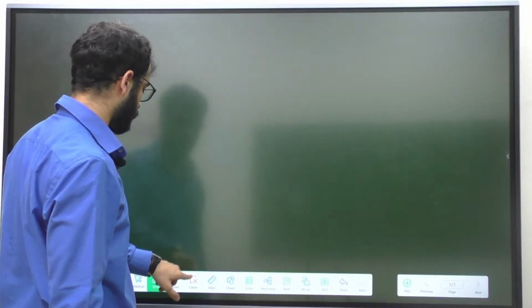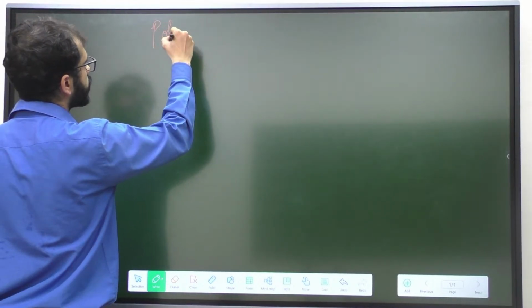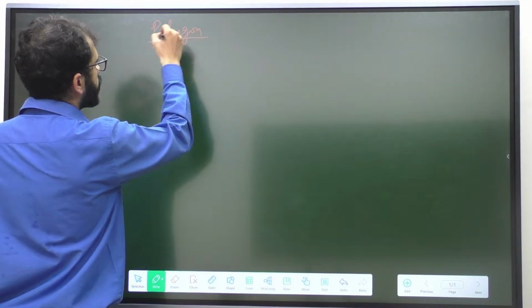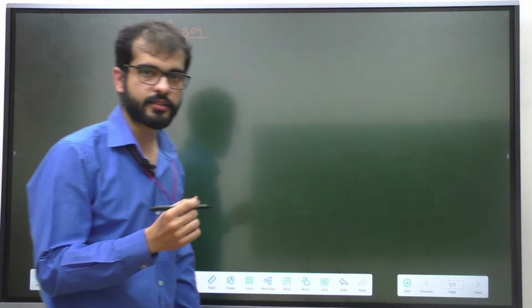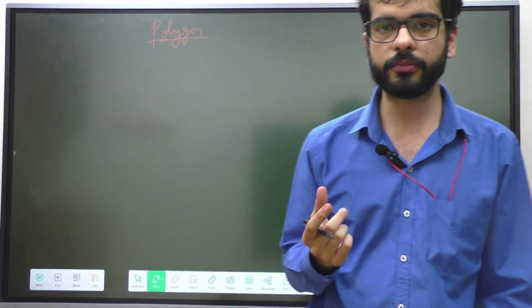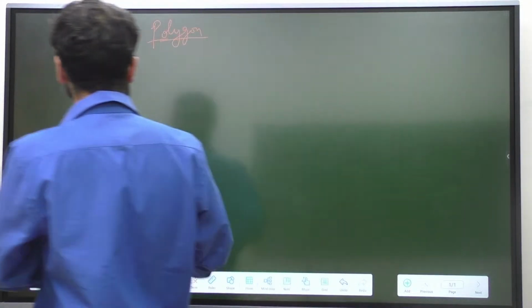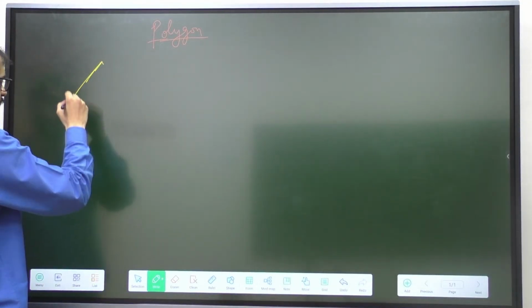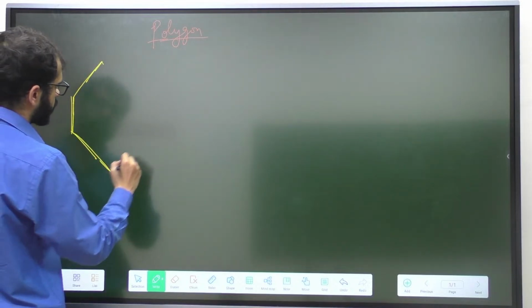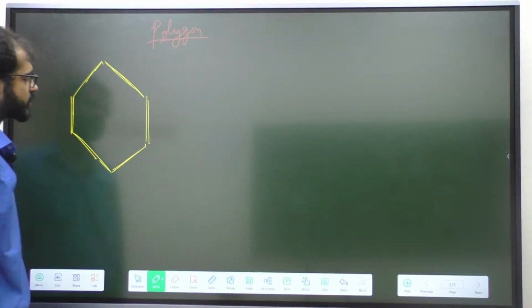Now let's talk about another topic, that is going to be polygons. Before we begin, let's just discuss what is a polygon. Polygon comes from two words, poly and gon. Poly means many and gon means angle or side. If any figure has many angles or sides, then we can say that it is a polygon. For instance, in this figure, it has 6 sides, so it is known as a hexagon.